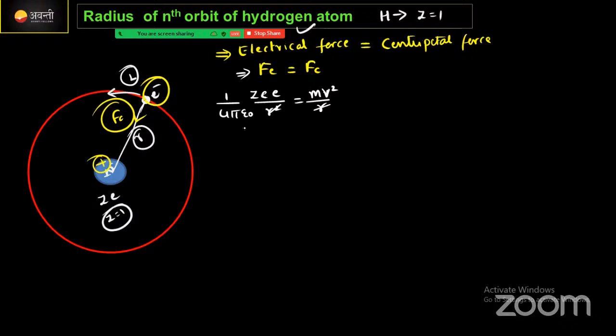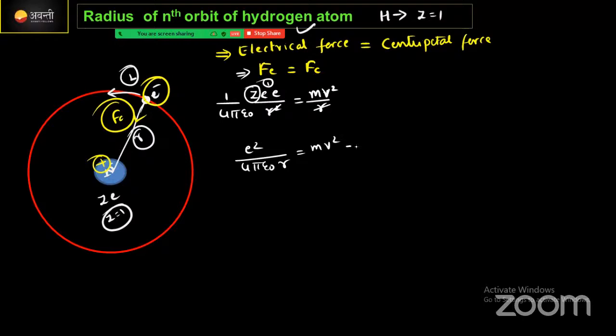We got here, instead of 1/4 pi epsilon, I will write k itself. No problem if I write, no worries. And here the value of Z is also equal to 1. Replace this one. Then we will get e square divided by 4 pi epsilon naught r is equal to mv square. Correct now? Cross check it once. If you already derived this one, then cross check with me.